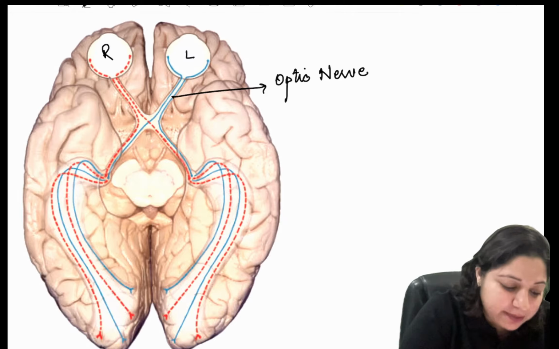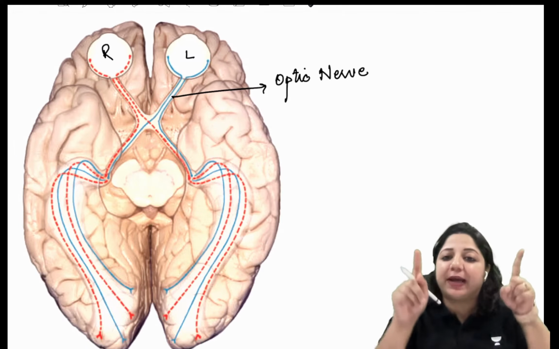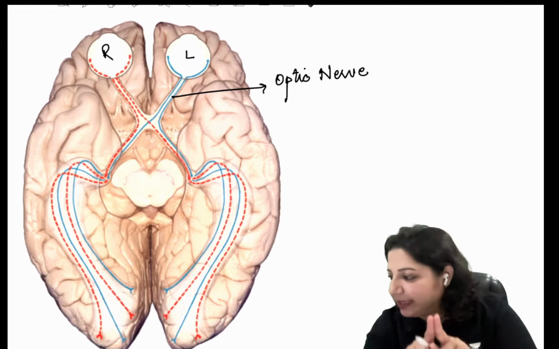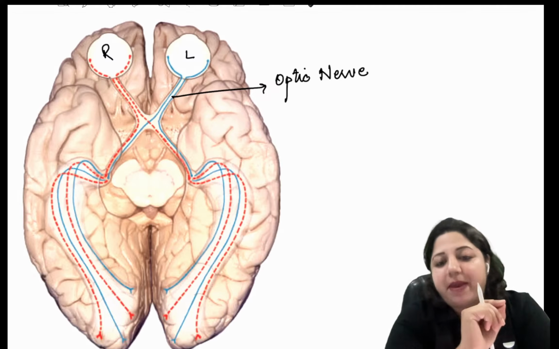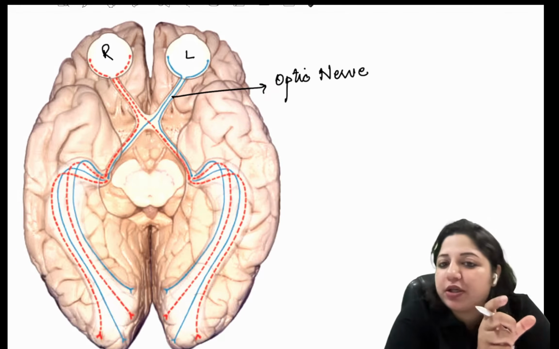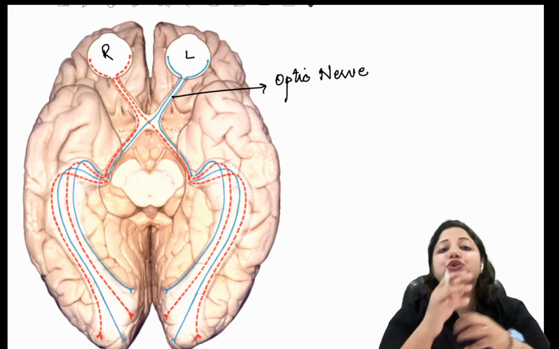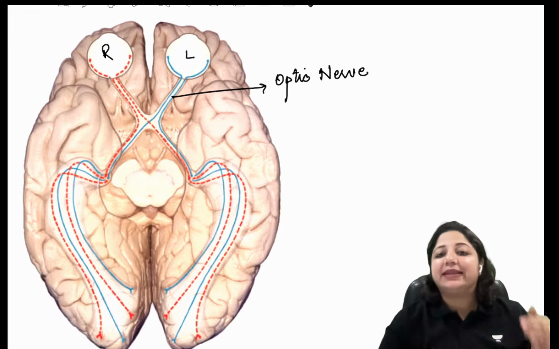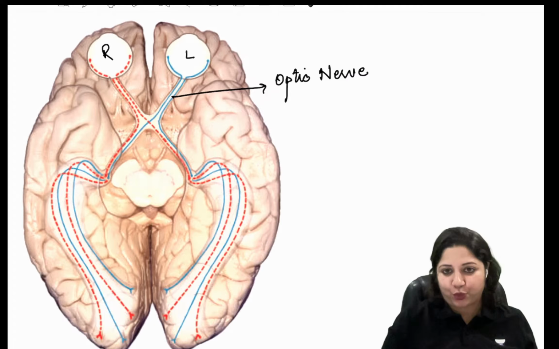This part is called the optic nerve, where all the fibers from the retinal nerve fiber layer come together. So always remember, answering a particular question is not important. You should be able to answer all the questions from that topic. That is where you have a win-win situation, right?